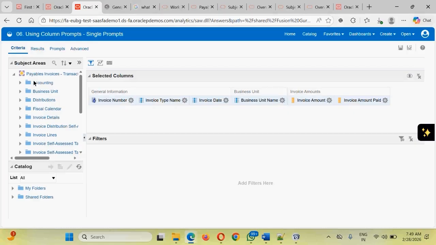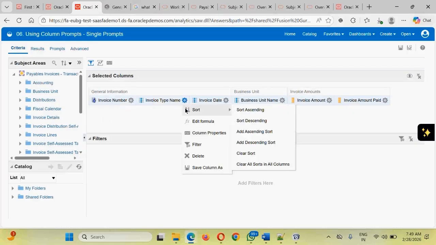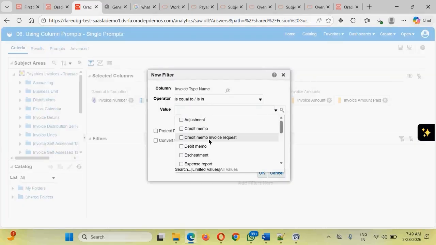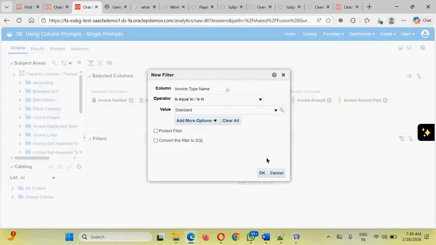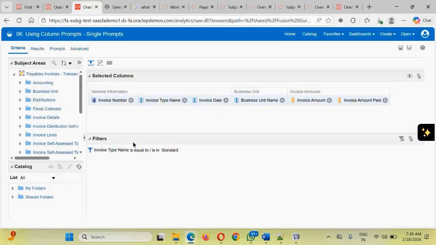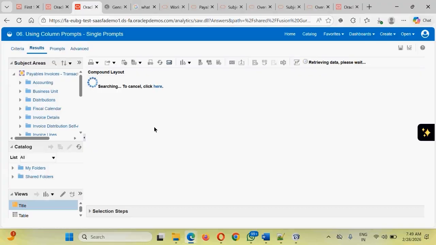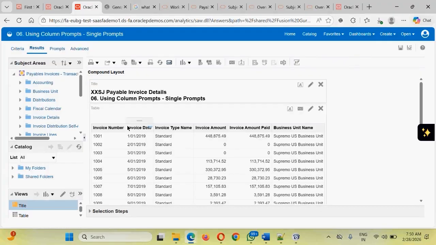If we are going to add a filter, and here we are saying that the invoice type should be equal to something called standard, suppose. If we say invoice type equals standard, click OK. It doesn't matter, it is a hard coded filter. Before even seeing the result, it will always get me only the invoices related to the standard only. If you go to the result, you should only be able to see the standard invoices. No other kind of invoices are available here. Okay.